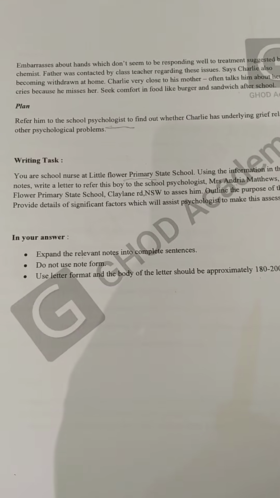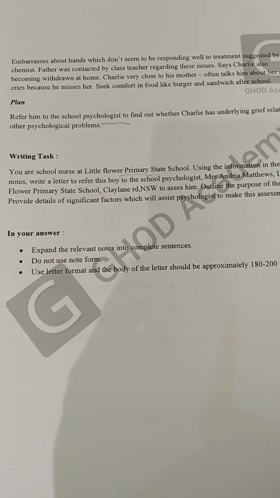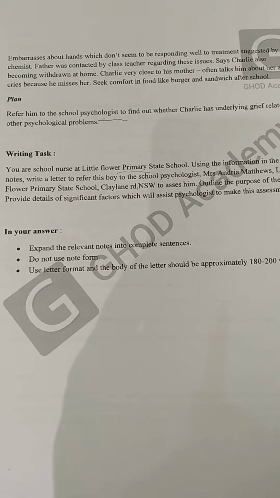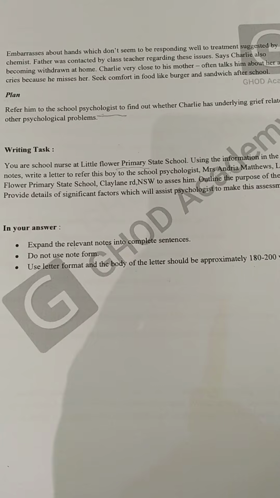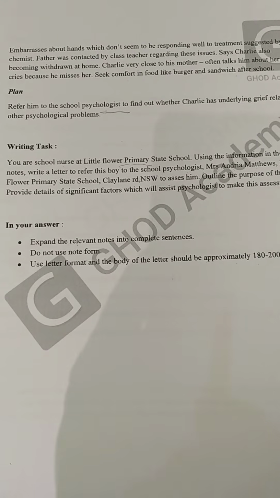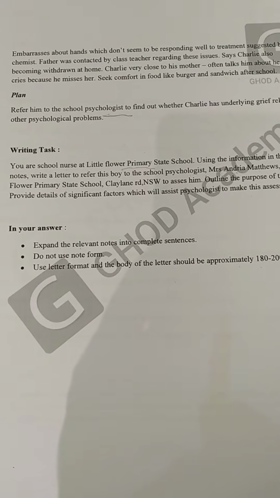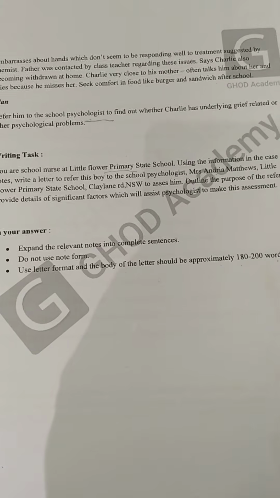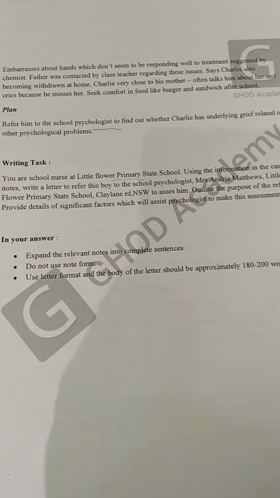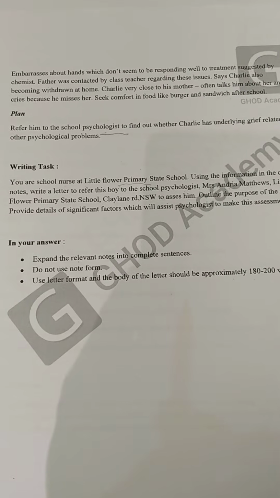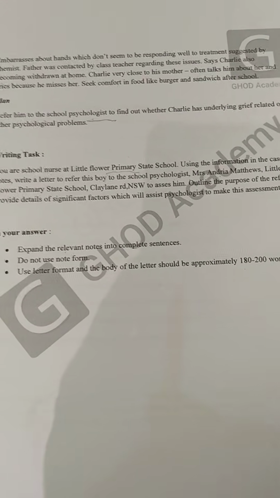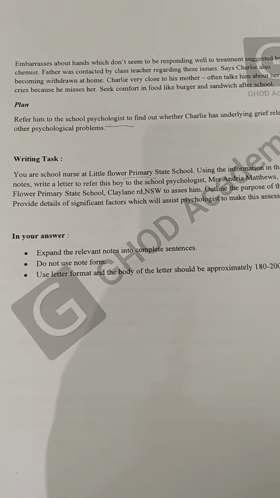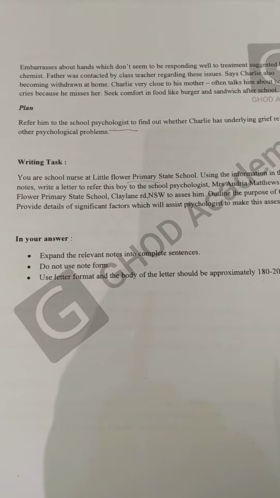I'm writing to refer Charlie Henry, a grade 5 student who is suspected to have underlying grief-related or psychological problems following his mother's death. Because it has happened after his mother's death, that's why we have to mention it. Then what is his requirement? He requires assessment and management. So that has finished. Then next paragraph.